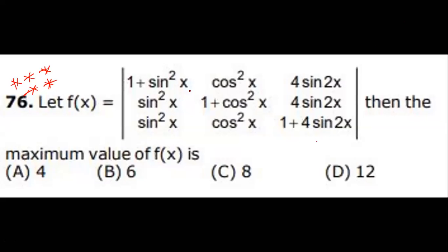Generally, what is the maximum value of sin x? In this case, what is the maximum of sin 2x? It is 1. Now, when it is possible, in this case, what is the best method? Take x equal to 0 directly.